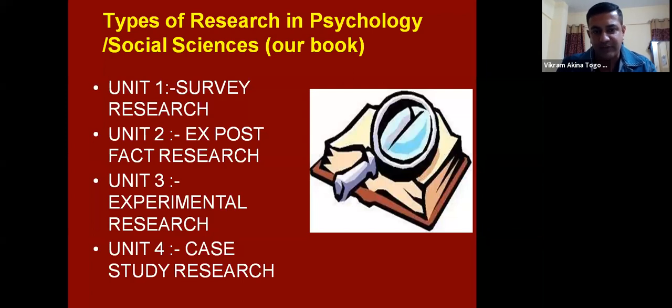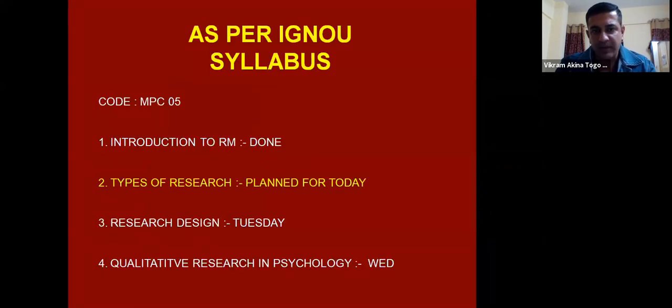We are going to study these four only. Vikram, just a minute. I think this is the second block, right? This is not the first block, this is the second block. Ah, so you've moved on, you've done with the first block completely, is it? Yes, that introduction to RM is completely done. There are all the slides on that. Oh, the four units in that you covered the other day, is it? Yes, yes. And if you remember, in the last one, I rushed through the slides. I wanted everybody to go through the book because they were, I mean, repetition of things. So the first one is already over. This is part two of it.